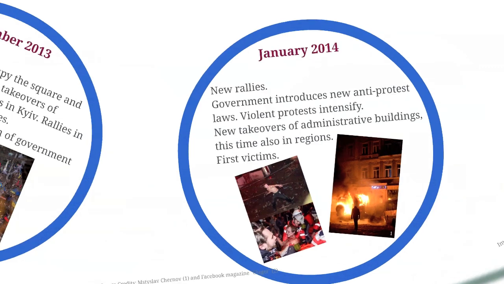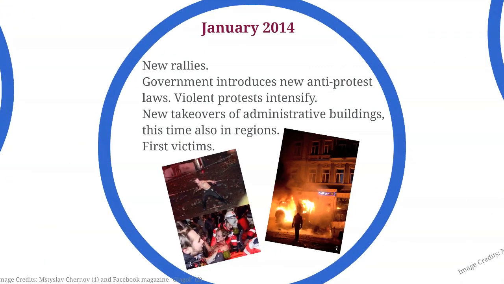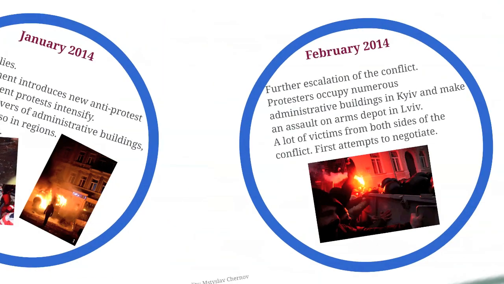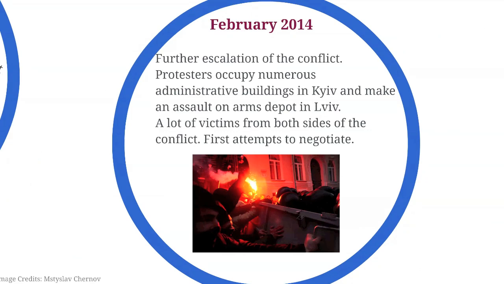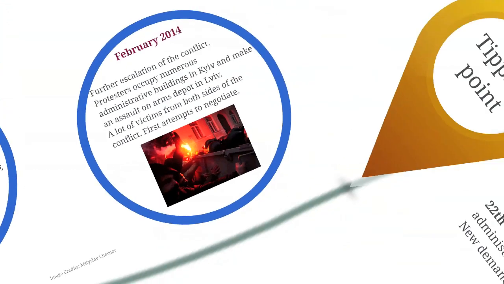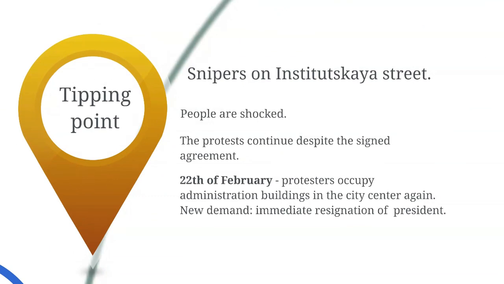In January, the government attempted to stop the protests and introduced new anti-protests law. The protests intensified and became violent. This trend has continued in February. More people started to support the protest movement and even went to Kiev to fight against the government. However, the protests haven't reached the tipping point yet. The tipping point has happened on the 20th of February when snipers killed 70 people on Institutska Street in Kiev. People were in shock. The protest movement received enormous support.